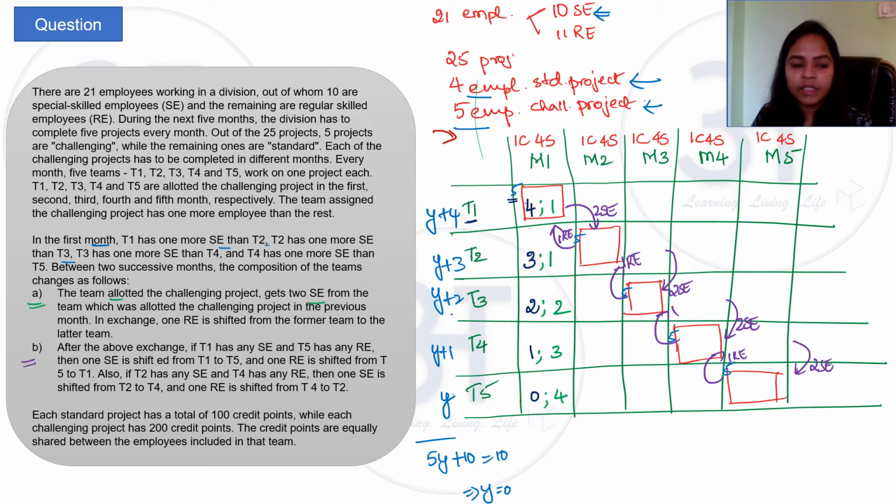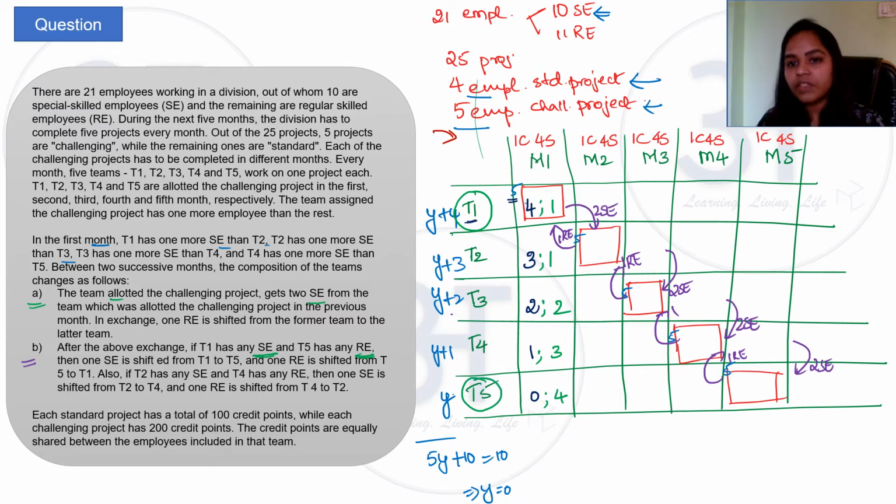Let us come to point B. After the above exchange, so this is one set of exchange which is happening, the SEs and REs between those teams which take the challenging projects across months. After the above exchange, they are talking about team 1 and team 5. If team 1 has any SE and team 5 has any RE, so there are two conditions.